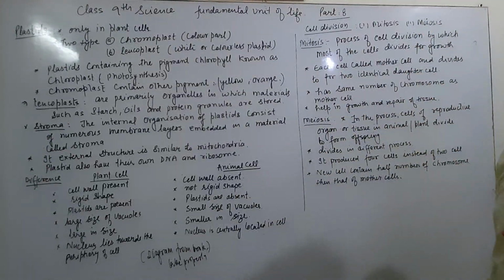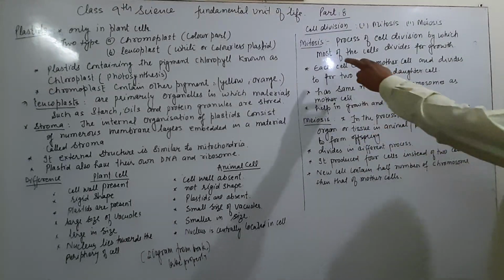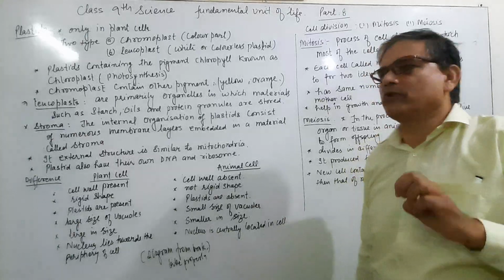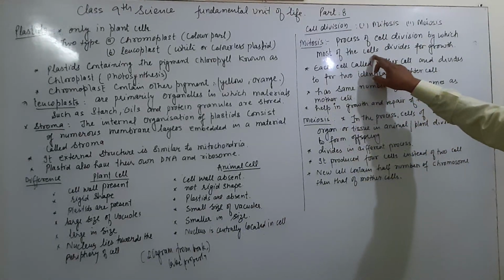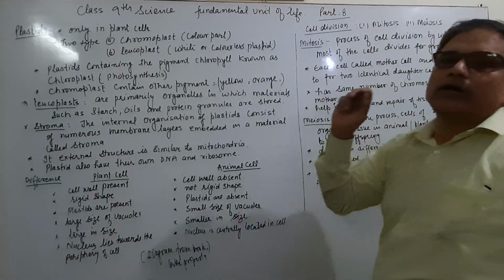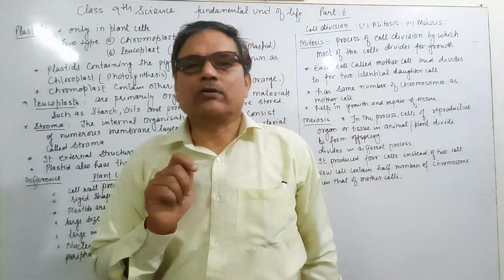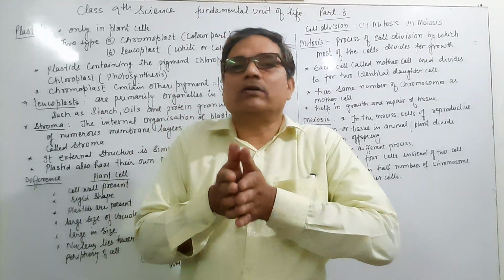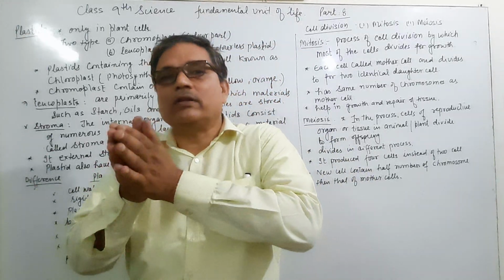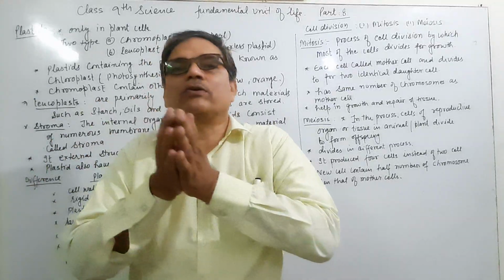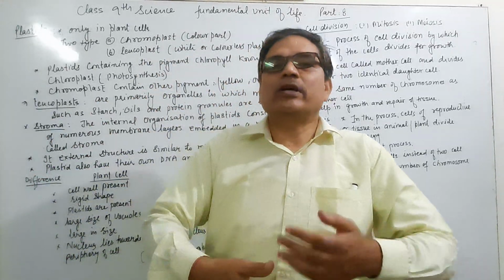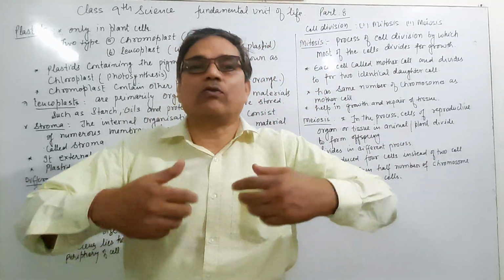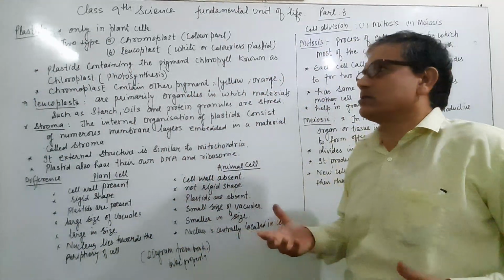Mitosis you will study deeply in higher class 11th or 12th. Here is only the process. Mitosis is the process of cell division in which most of the cells divide for growth. When the cell grows or develops, it is this type of division, mitosis. It means the cell is growing; no new organism is formed, but growth and development take place and the structure and physical appearance change.